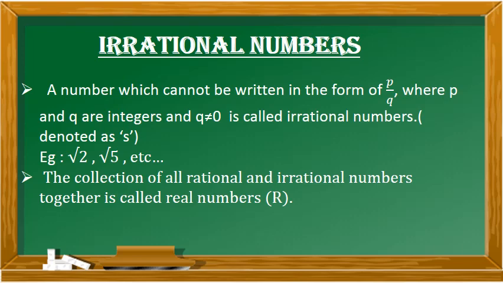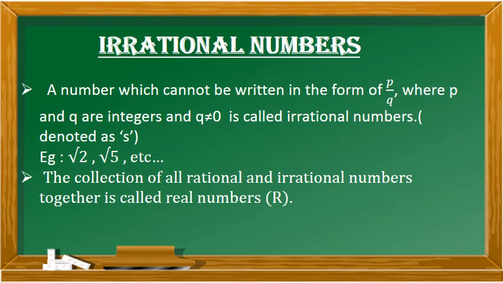You can say in square root of 2, 2 is not a perfect square, so it is not a rational number. You can take root 3. 3 is not a perfect square. Take root 5. 5 is not a perfect square. And so it goes on. So now you know what an irrational number is.